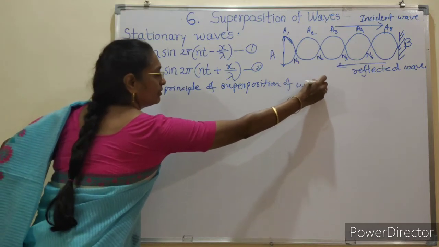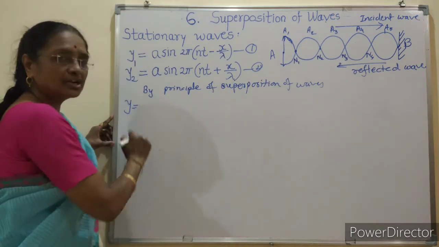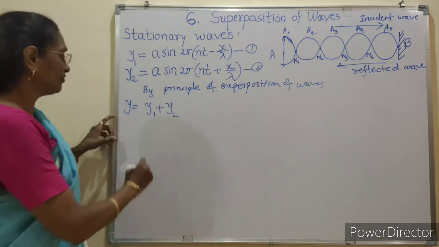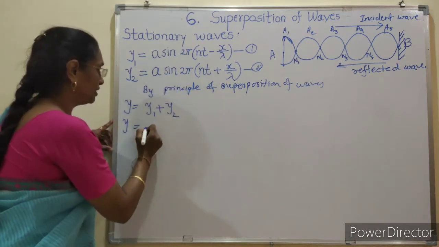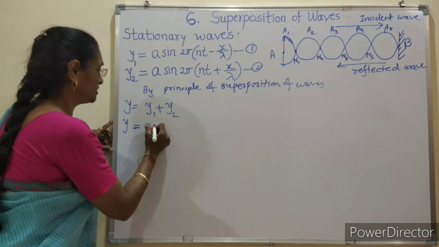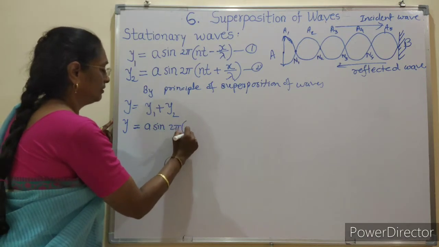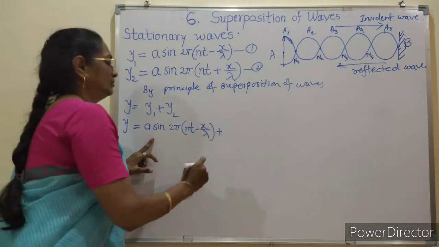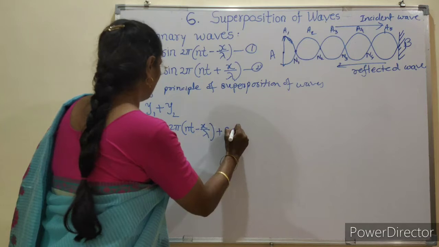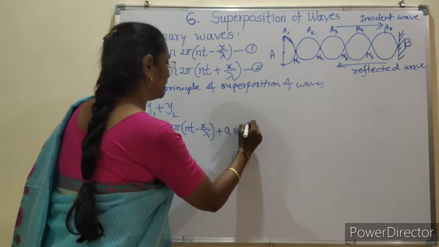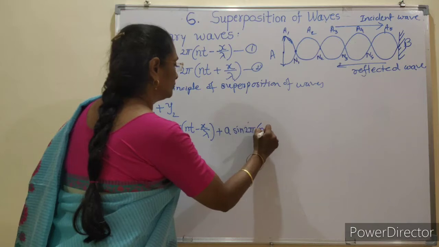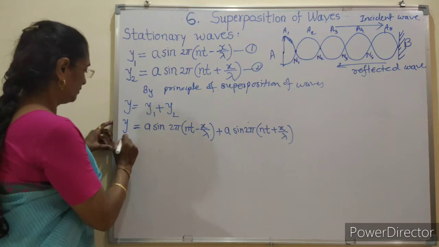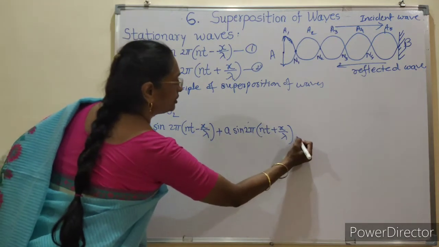we write here y, the resultant displacement, is y1 plus y2. We substitute here the right-hand side. You can easily simplify the relation by using trigonometric relations. So here, this is equation number 3.